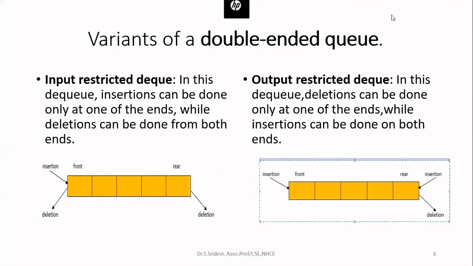And the other case is the output restricted queue. In case of an output restricted queue, you can insert at both the ends, whereas you can delete at one end only. That one end can be either front end or rear end. So if you see this diagram here, I am inserting at the front end as well as the rear end, whereas I am performing deletion at the rear end only. Generally, you will perform deletion at the front end, but here I have given deletion at the rear end. It is up to you.